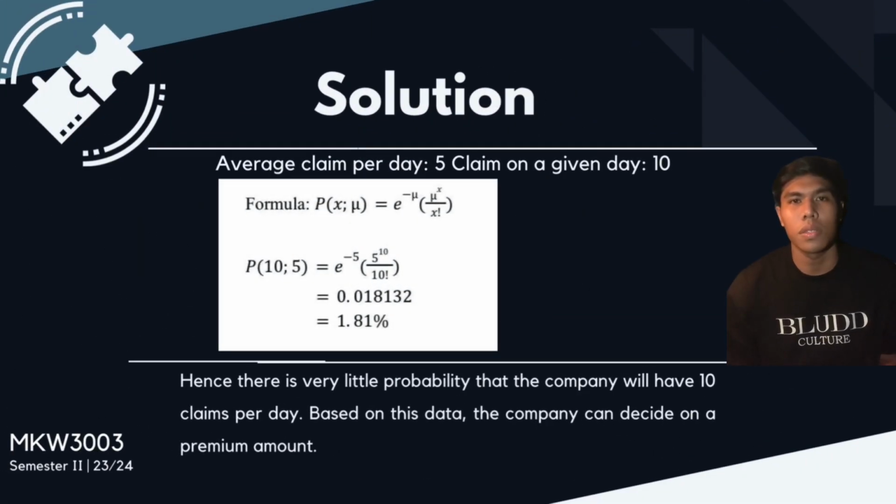Now let's see the solution of this problem. As we know, the average claim per day is 5 and the claims on a given day is 10. So we can use the formula P(x) = e^(-μ) μ^x / x!. We can replace the μ with 5 and the x with 10, and then we get the answer of 0.018132. Then we can write the answer as 1.81%.